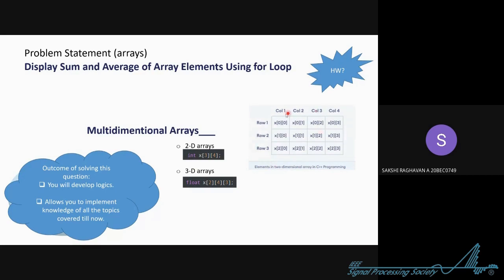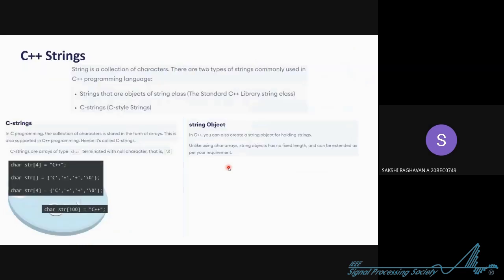Now this is how you will be storing numbers. See how this is just like a matrix. Instead of 1, 1, it will be like 0, 0, then row 0, 1, 0, 2. This is how the values will be assigned. In a multidimensional array, entered values are stored row-wise. Suppose in a single line I give the values for this 3 by 4 array, 1, 2, 3, 4, 5, till 12. It will be stored as first 1, 2, 3, 4 in the first row, then 5, 6, 7, 8, then 9, 10, 11, 12. We just went through that.